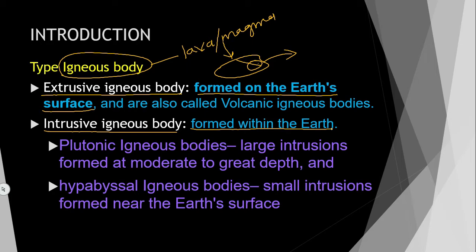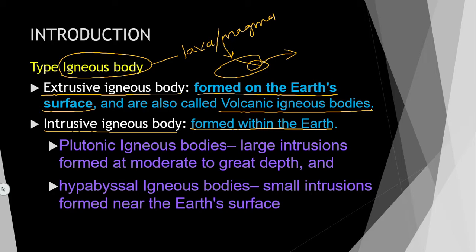The rocks formed by an intrusive igneous body are called intrusive igneous rocks. Extrusive igneous rocks are also called volcanic igneous bodies, or volcanic rocks.